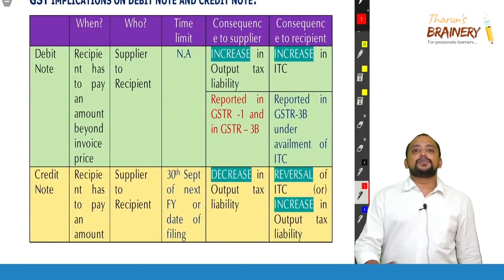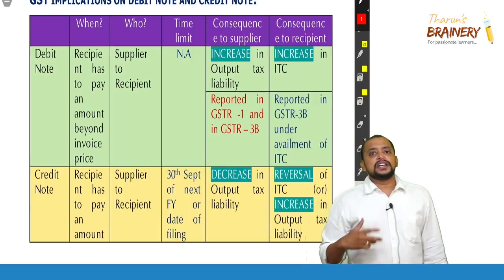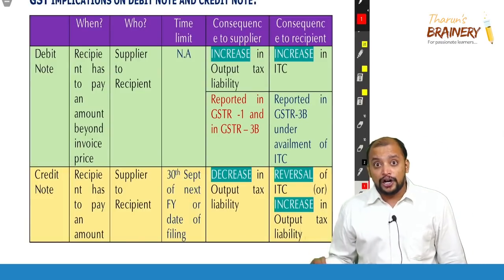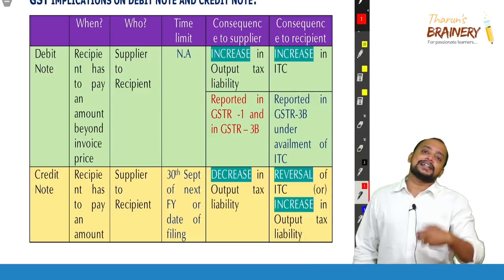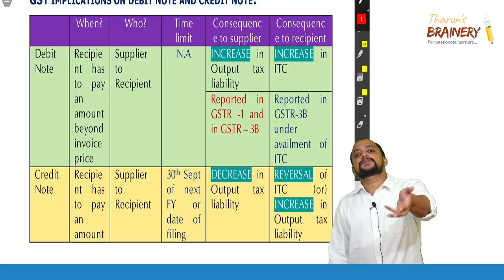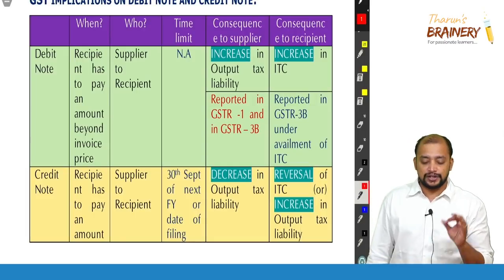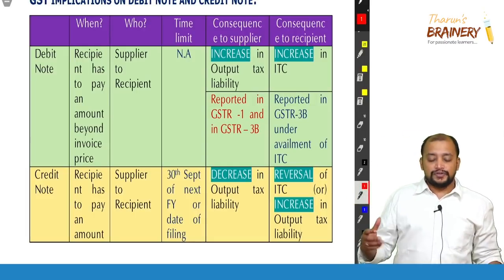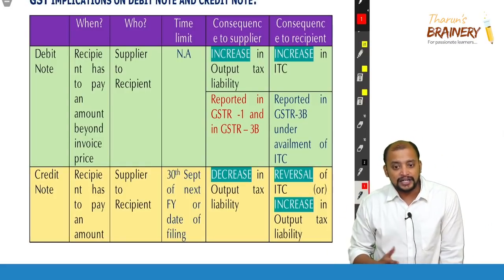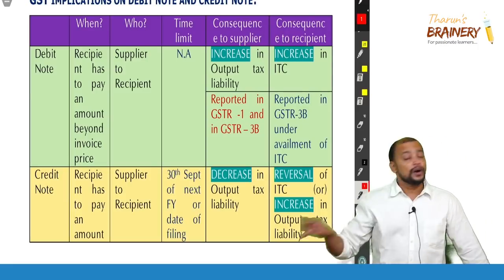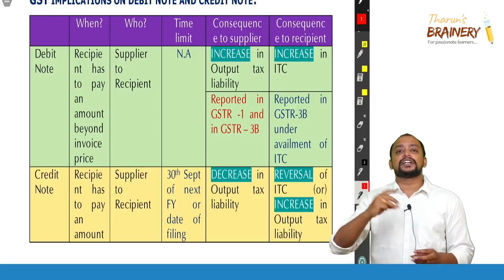So therefore, we completed rule 27 to rule 31 related to this. Now, we need to discuss debit note and credit note, because I told you in valuation itself, whenever interest is collected, a debit note is given, and whenever discount is passed on, a credit note is given. So when a debit note is given, the recipient has to pay an amount beyond the invoice price. For example, interest. Will interest be there in the invoice? No, but we are collecting something extra beyond the invoice. So for that, we need to give a debit note.